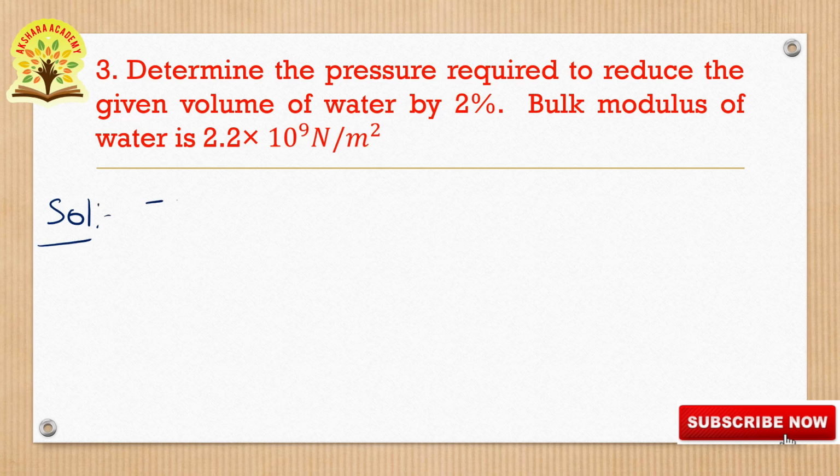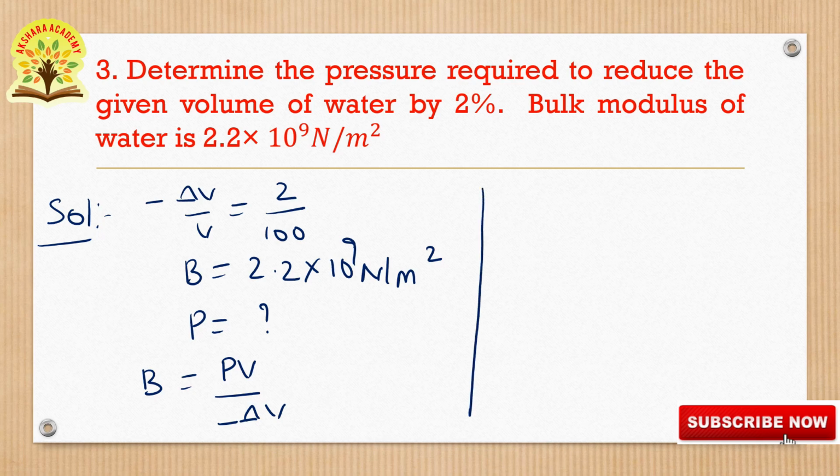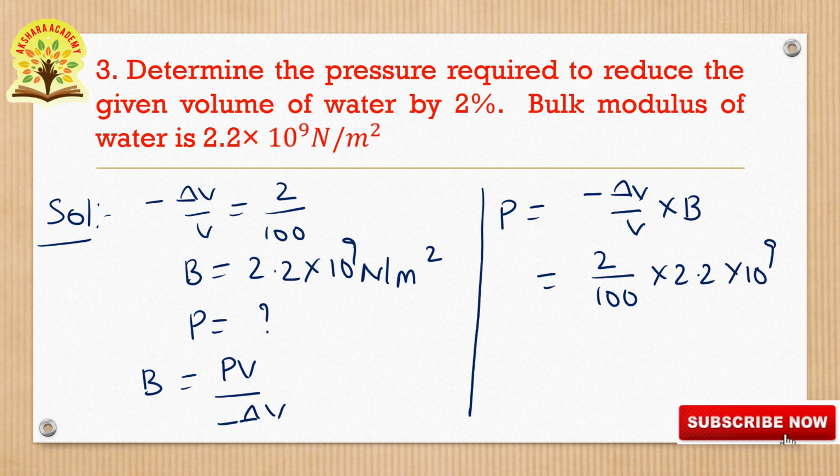Given, minus delta V by V is equals to 2 by 100. Next, bulk modulus they have given, B is equals to 2.2 into 10 to the power of 9 Newton per meter square, and P is equals to question mark. So B is equals to PV by minus delta V. We are calculating pressure. P is equals to minus delta V by V into B. Substituting all values, 2 by 100 into 2.2 into 10 to the power of 9.